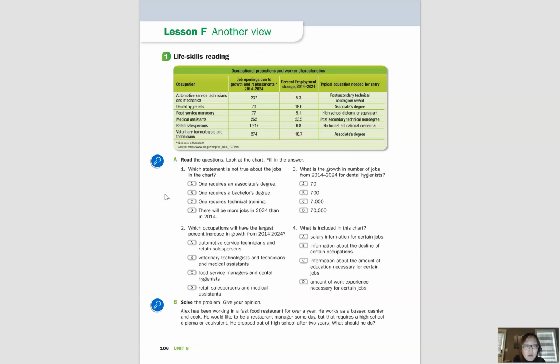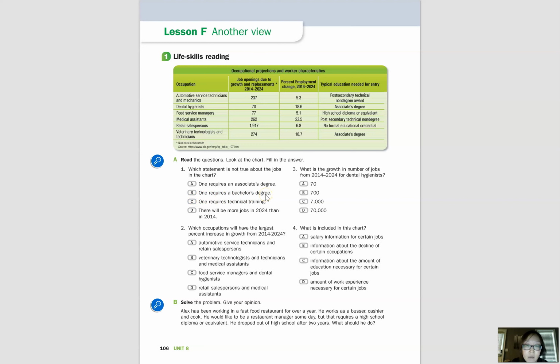Yeah, okay. So it says 1 requires a bachelor's degree. Okay, and as you can see, none of them requires a bachelor's degree. And a bachelor's degree, as you know, is a 4-year college degree. So that's a bachelor's, and nothing here says bachelor's degree. So we can see that none requires a bachelor's degree.